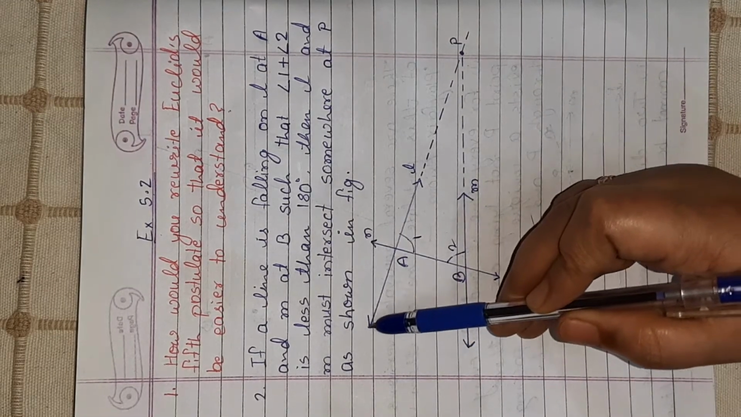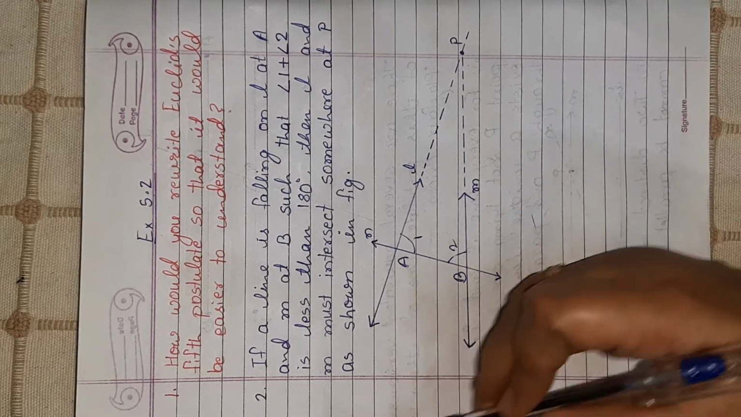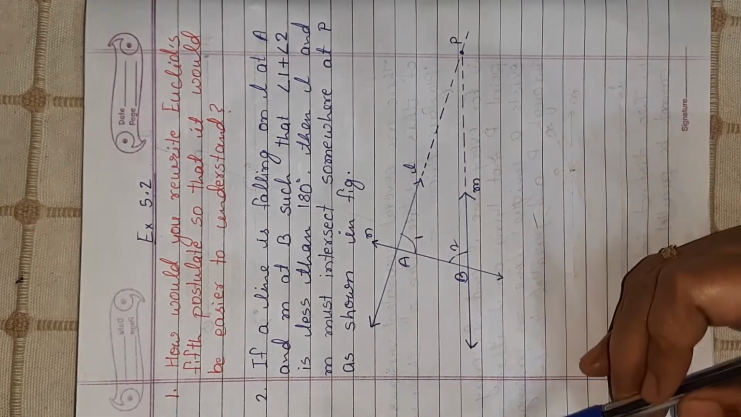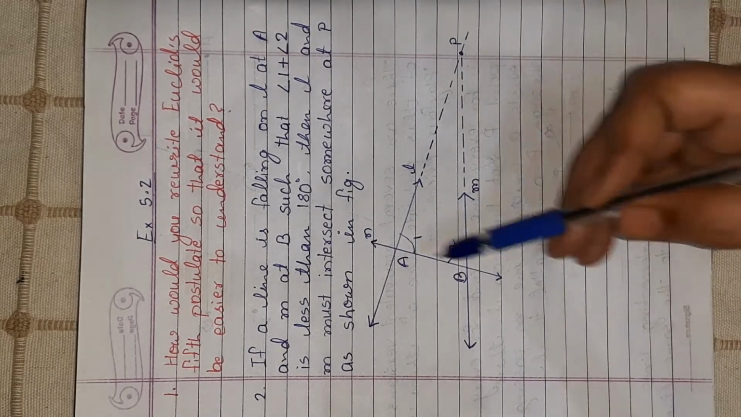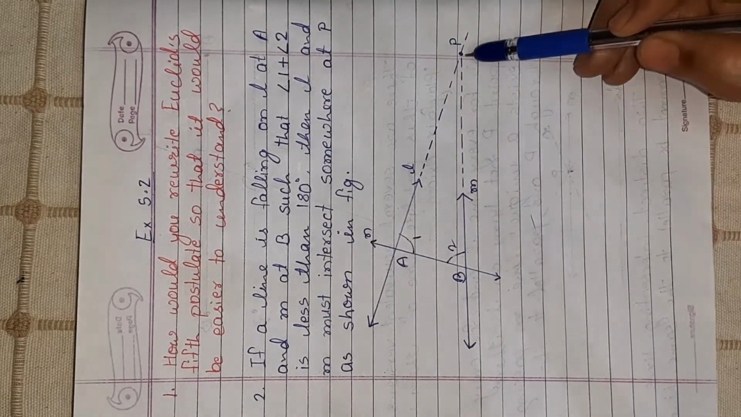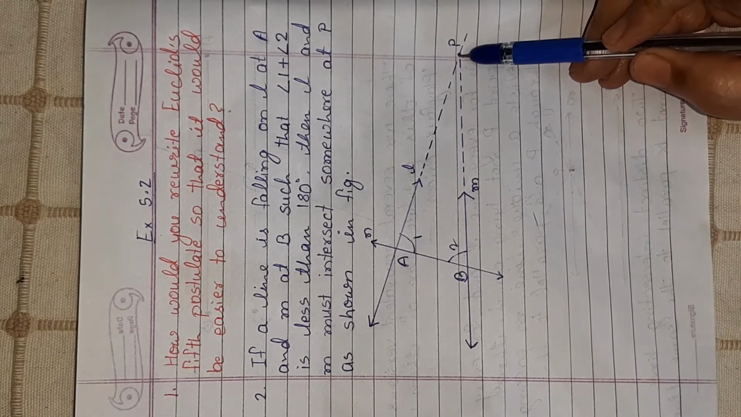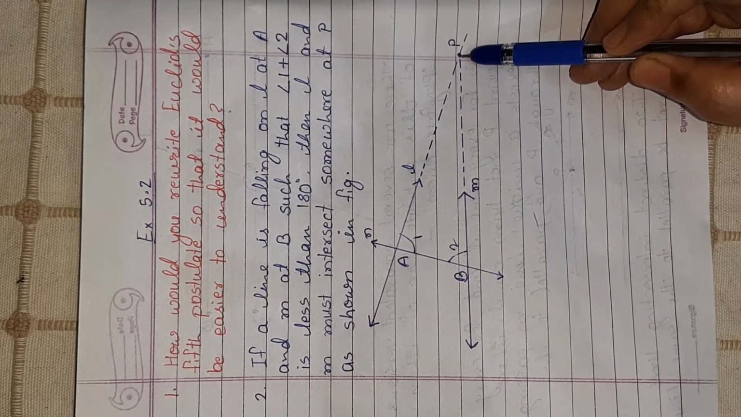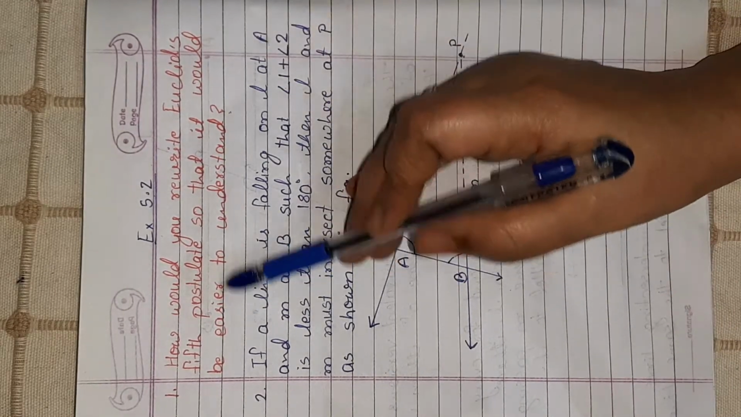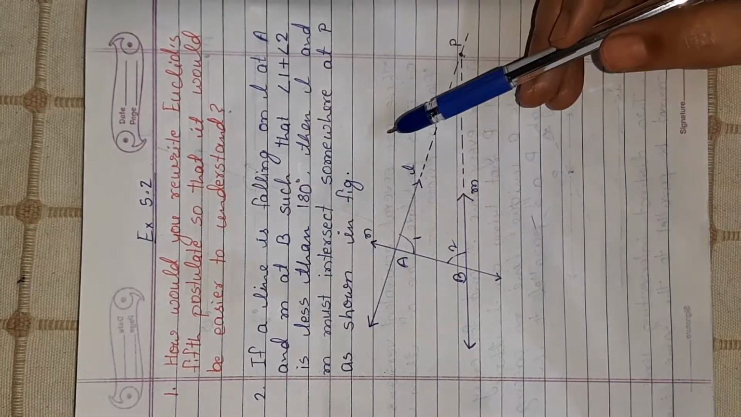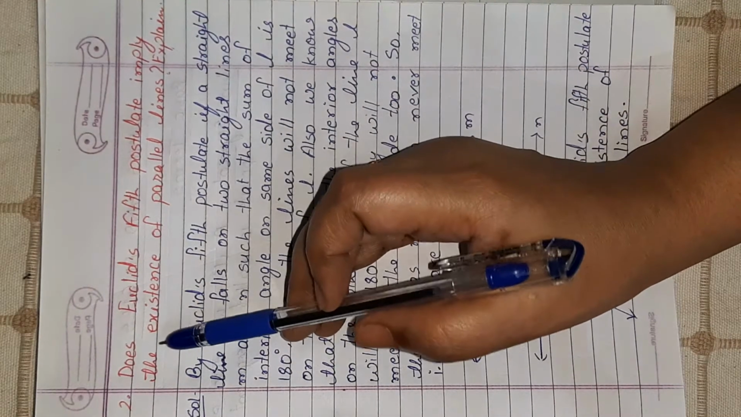If we produce these two lines on this side, they will go apart from each other. They will go away from each other. But on this side, on the right side of line L, they will meet somewhere. It is not fixed where they will meet, but they will meet somewhere, and that point of intersection is P. This is what Euclid's fifth postulate says. Is this clear to everyone?